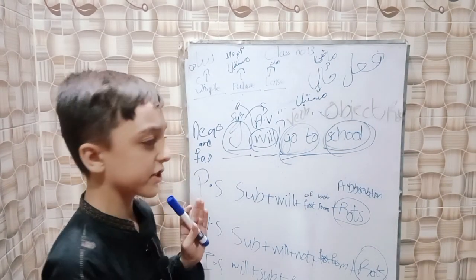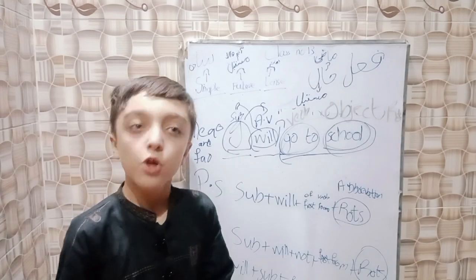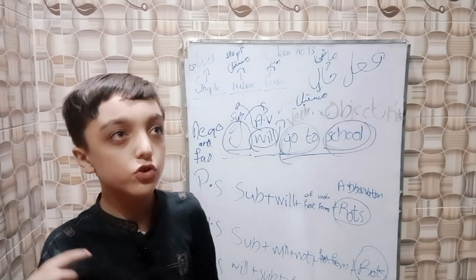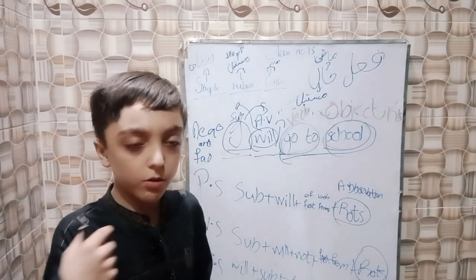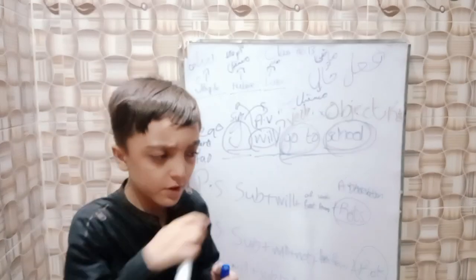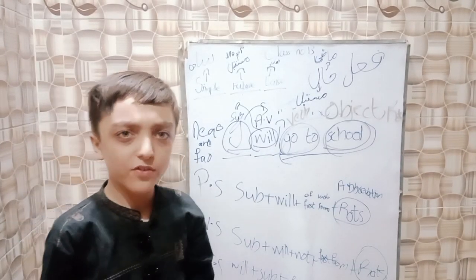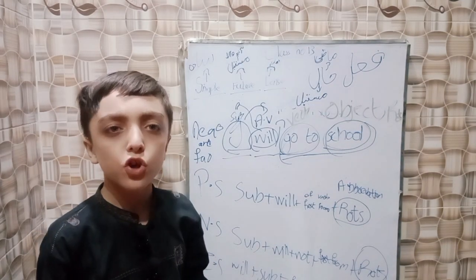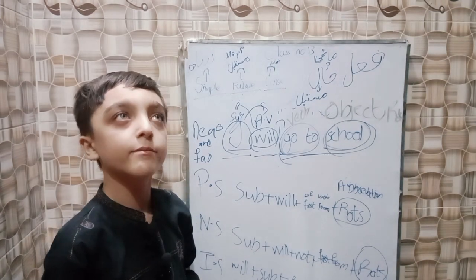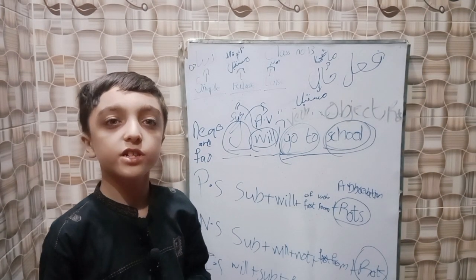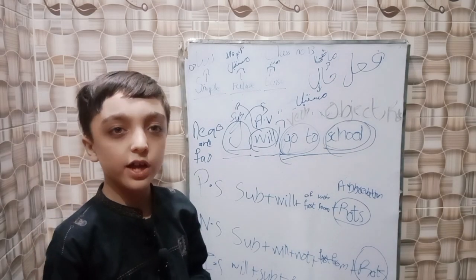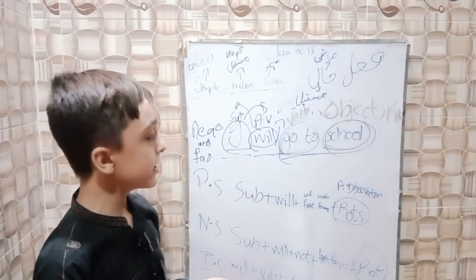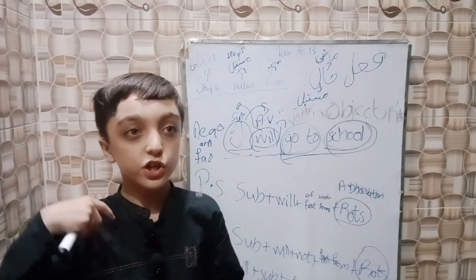So this is the negative structure. Now interrogative. Will I slap him? Will I perform the prayer? Will I go to school? Will I go to London? Will I go to America? Will I go to Saudi Arabia? Will I perform the Hajj? Will I open the fan? Will I make something new? Will I eat dinner? Will I have breakfast?